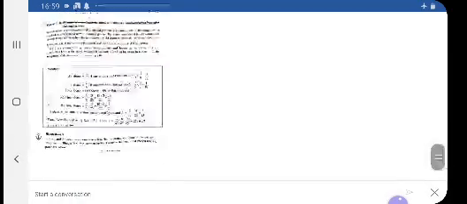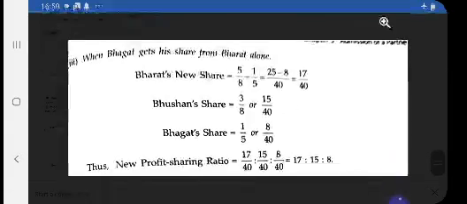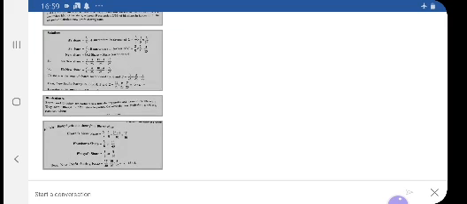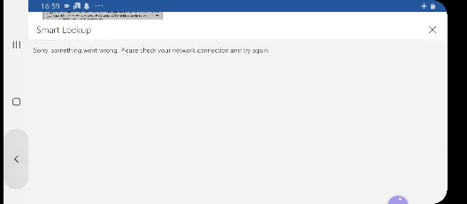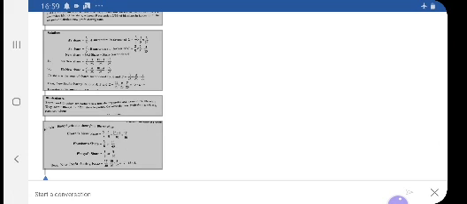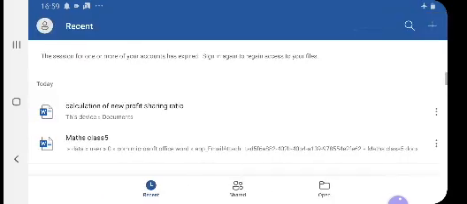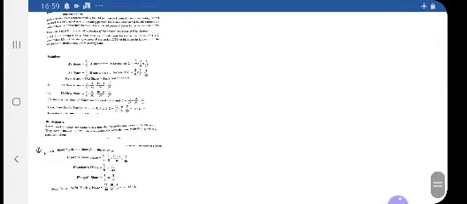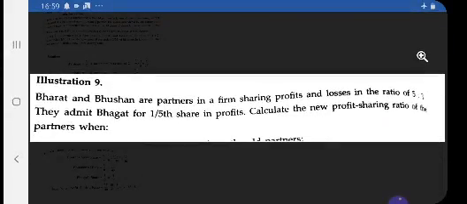See the next case: when the new partner's share is borne wholly by one of the old partners. This case I will discuss. See, when a new partner's share is borne by one old partner wholly.